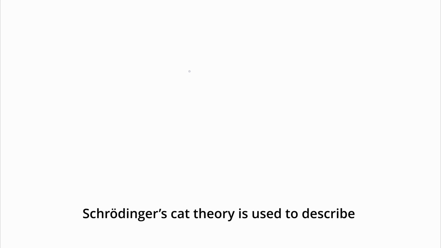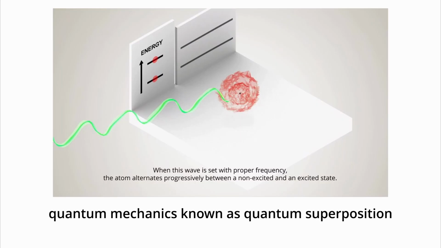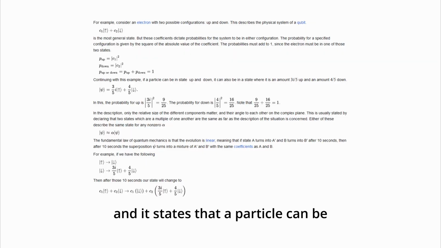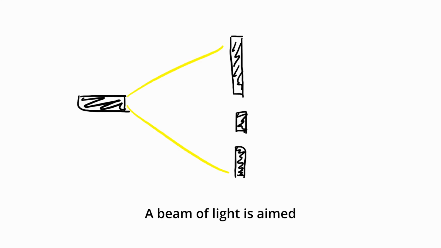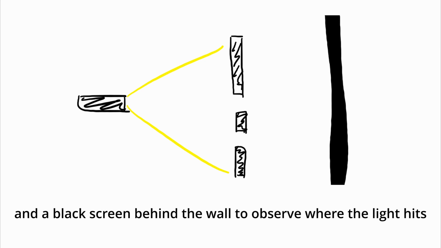Schrödinger's cat theory is used to describe one of the fundamental principles of quantum mechanics known as quantum superposition, and it states that a particle can be in a superposition of different states. The double-slit experiment was an experiment first conducted in the 19th century. A beam of light is aimed at the vertical wall with two slits, and a black screen behind the wall is observed where the light hits.